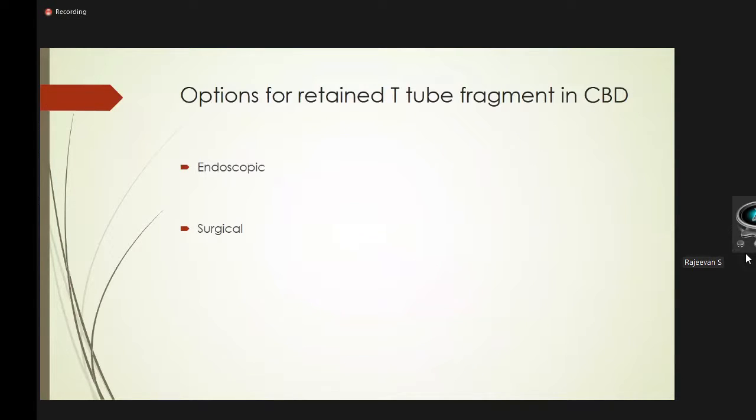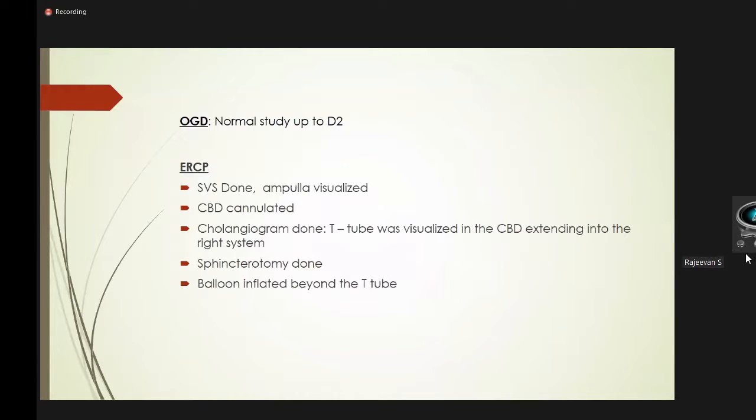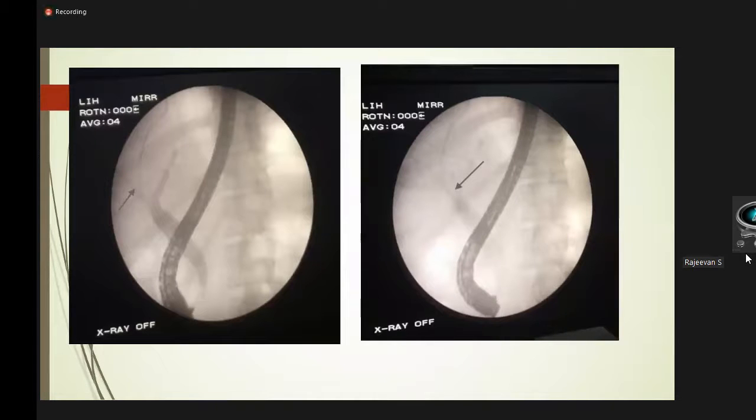So there are two methods for removing the T-tube fragment. One is endoscopic, the other one is surgical. So upper GI endoscopy was done in this patient, which was normal up to D2. Then ERCP was done, CBD was cannulated, and cholangiogram was done. Cholangiogram showed the T-tube, which was visualized in the common bile duct extending into the right system. Then sphincterotomy was done, and the balloon was placed beyond the T-tube. So in this picture, we can see the T-tube extending from the CBD into the right hepatic system.